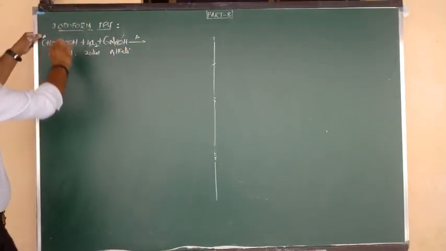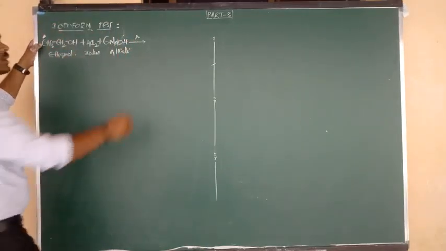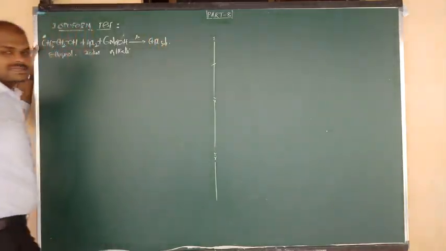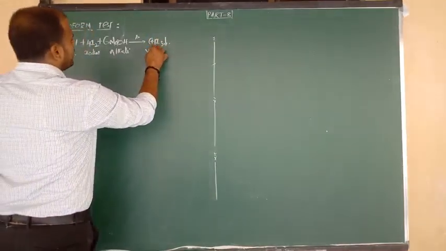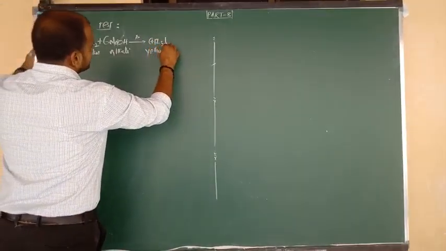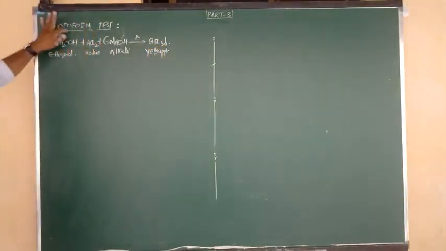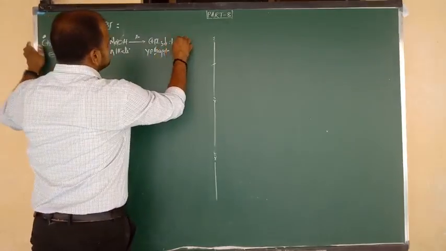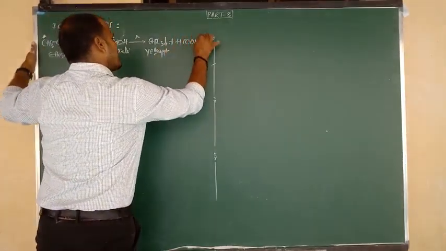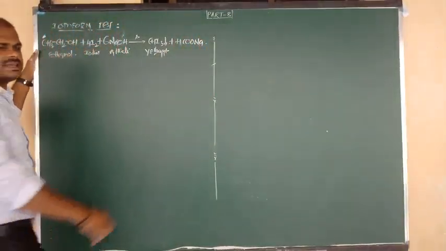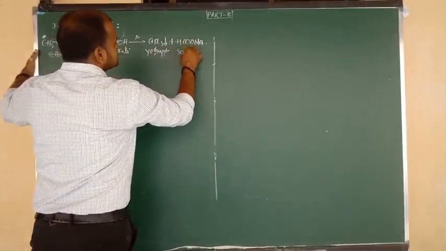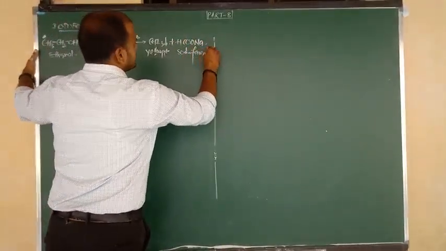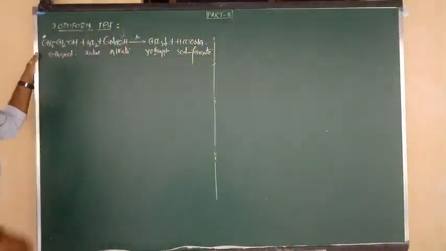So here the CH3 carbon changes into iodoform. What is the formula of iodoform? CHI3. That means here you are getting yellow crystals, and also we can say yellow precipitate. The name is iodoform. The other carbon changes into the salt of a carboxylic acid, the sodium salt of formic acid, HCOONa, short name sodium formate.